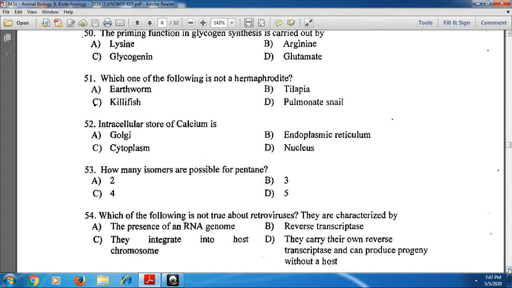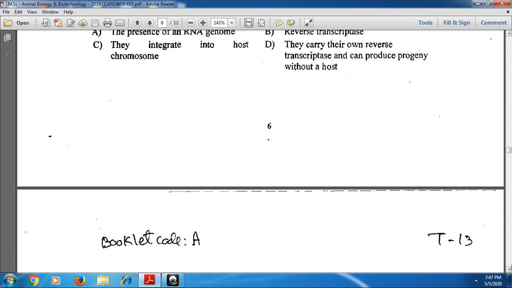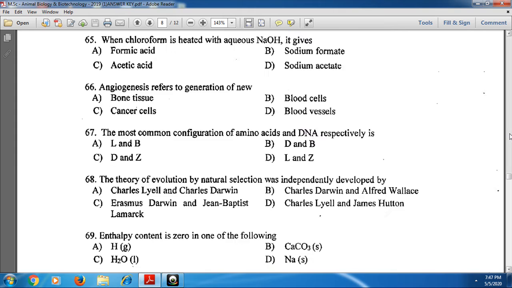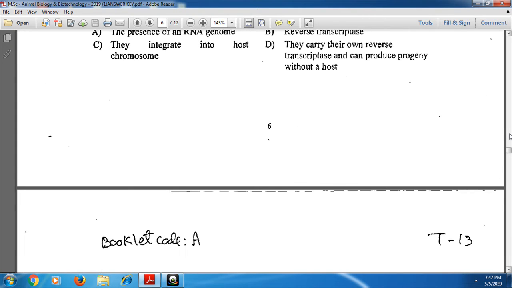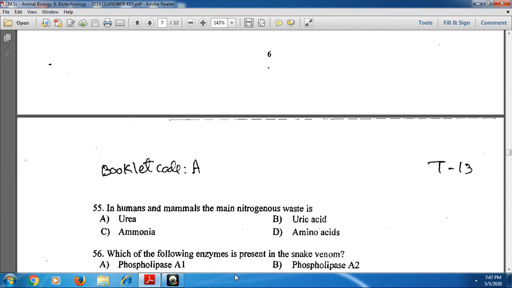And next, coming to the 55th one. In humans and mammals, the main nitrogenous waste is excreted in the form of urea. That is the main nitrogenous waste. So urea is the correct option for the 55th one.